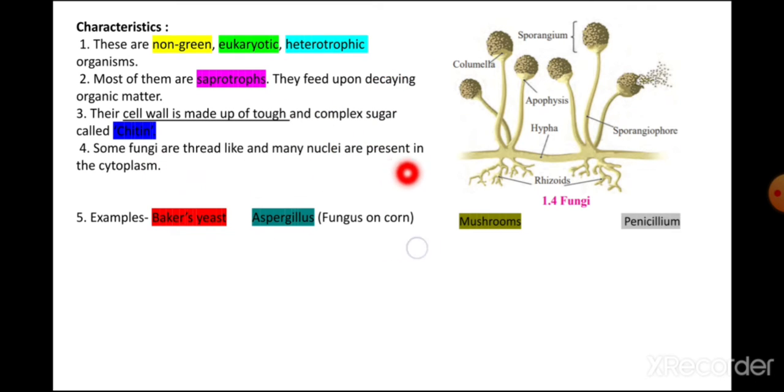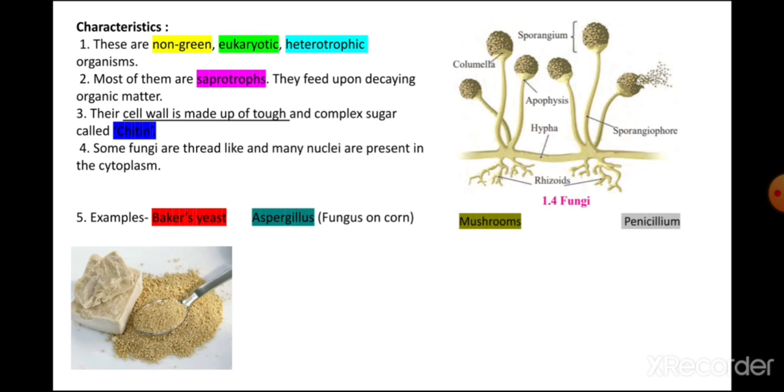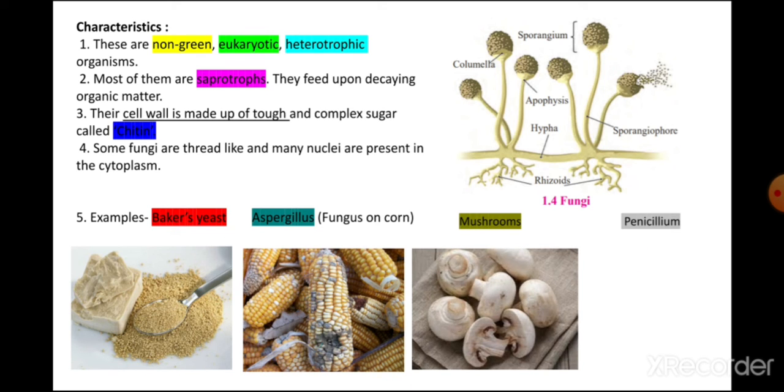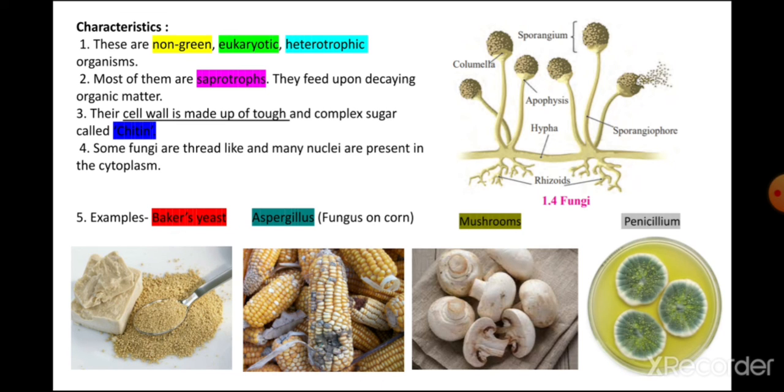There are some fungi which are useful for human beings, and most of the fungi are responsible for decaying of living organisms. Which fungi are useful? Bakery yeast. This yeast we use in bakery foodstuff. So yeast is a kind of fungus. Aspergillus is responsible for spoiling of corn. Mushroom, which we include in our diet, is also included in kingdom fungi. And last we have penicillium. Penicillium is a fungus which is used for production of antibiotics.